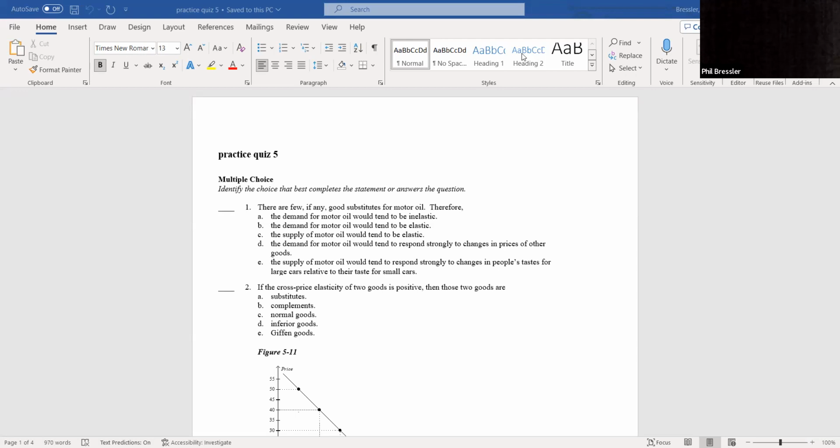You could also think they could ask the same question with income elasticity. If it's positive, it's a normal good, meaning income up, demand up, income down, demand down. And if it's negative, it's an inferior good, income up, demand down, income down, demand up. I'd like to point out that on the previous supply and demand test, people did really poorly with questions on inferior goods. So please make sure you understand what an inferior good is.